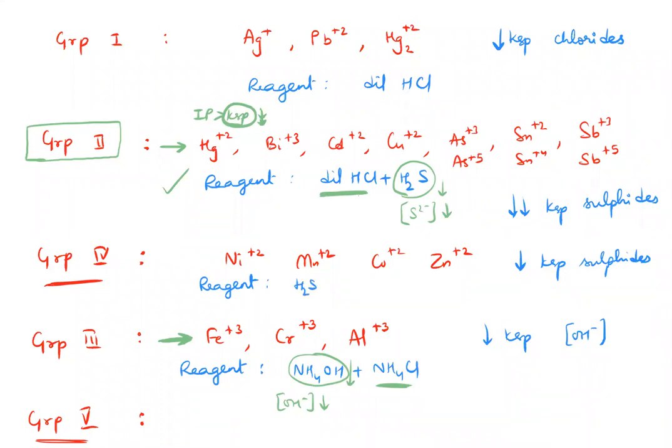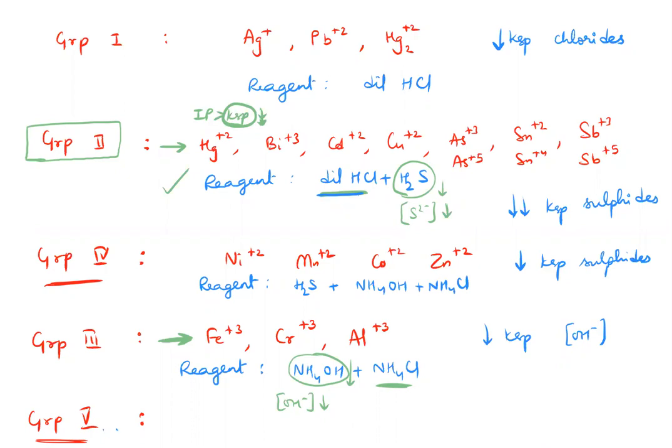I will make sure there is a lot of sulfide, so that if all 4 ions are present in the solution, all 4 are precipitated. So the reagent used is ammonium sulfide, plus the opposite of common ion effect. Earlier I took an acidic medium; now I'll take a basic medium. The basic medium is ammonium hydroxide, but if the medium is too basic, group 5 may precipitate too, which is a problem. So alongside it I'll also add NH4Cl. This is your reagent for group 4.